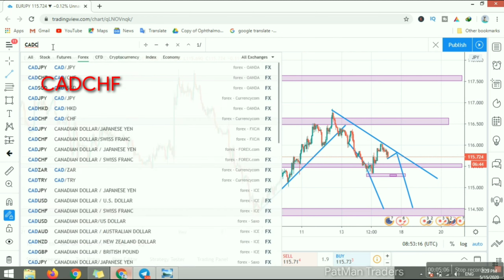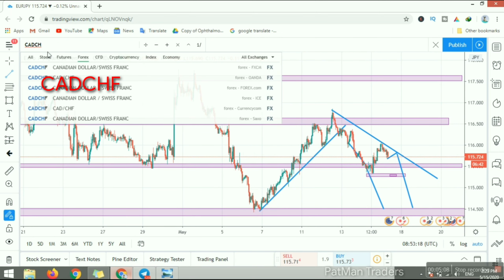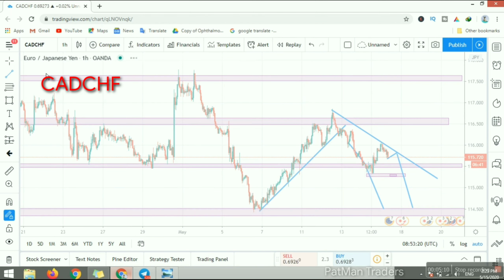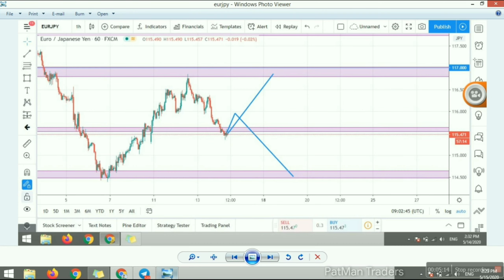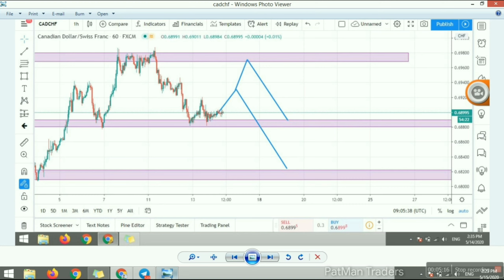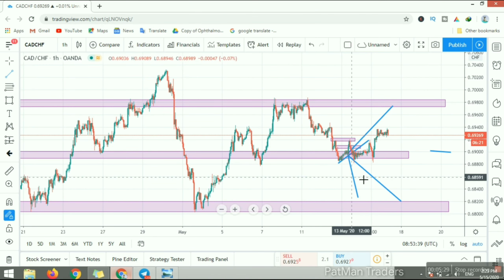CAD/CHF. The next movement: yesterday I told some small retracement and it will go down. Otherwise it will go to the resistance area and then go down. So what about the chart?